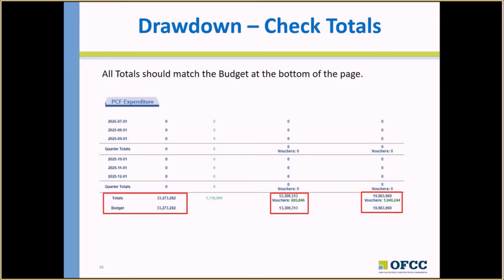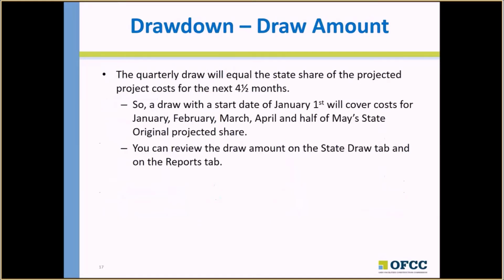All totals should match the budget at the bottom of the page for a draw to be completed accurately. The quarterly draw will equal the state share of the projected project costs for the next 4.5 months. You can review your draw amounts on the State Draw tab or on the Reports tab.